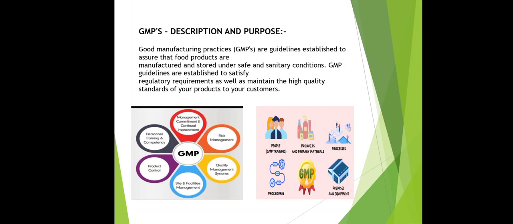It is necessary to document all the manufacturing procedures to ensure uniform quality and compliance with food safety standards. These good manufacturing practices are important for risk management, quality management systems, product control, personnel and training competence, that we are seeing in this diagram.